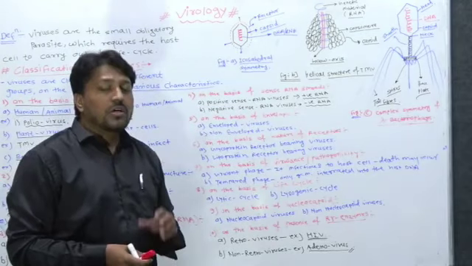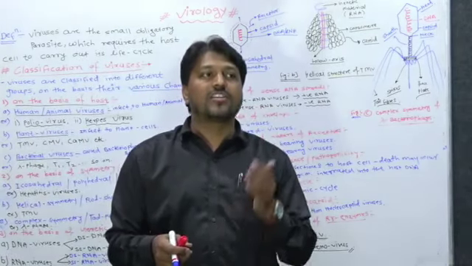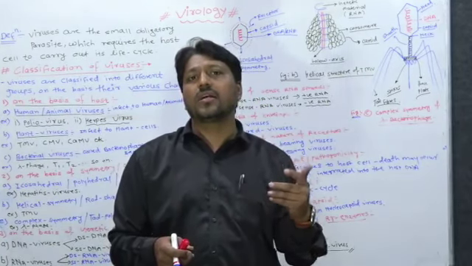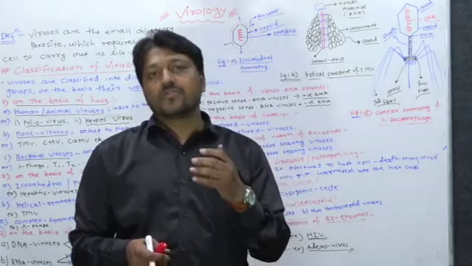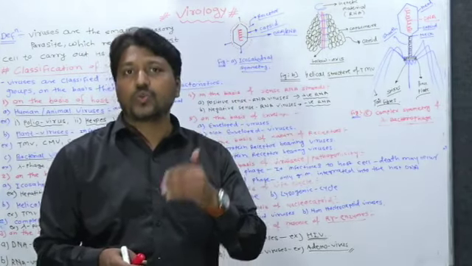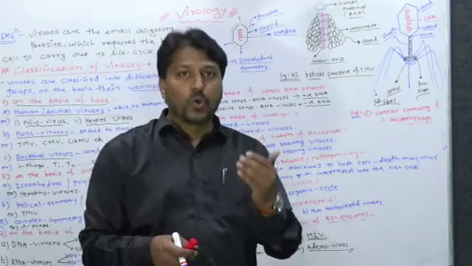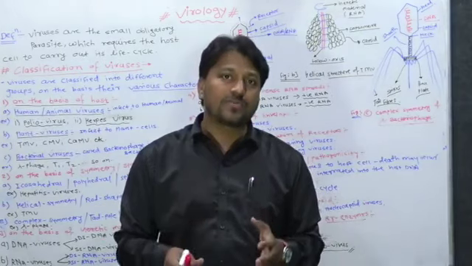Next one is on the basis of nucleocapsid. Some viruses bear a nucleocapsid in their ultrastructure when you see under the electron microscope. The viruses in which the nucleic acid is attached to the capsid, that is called a nucleocapsid, and such viruses are called nucleocapsid bearing viruses.